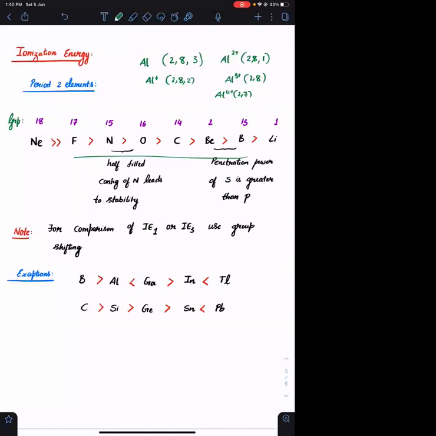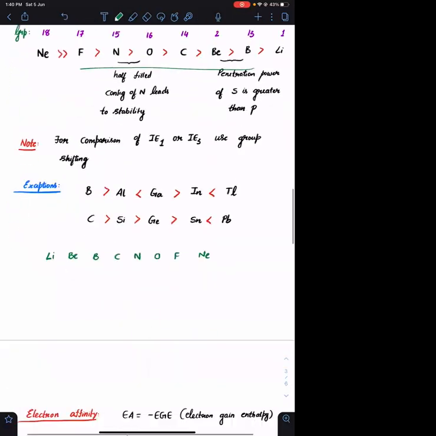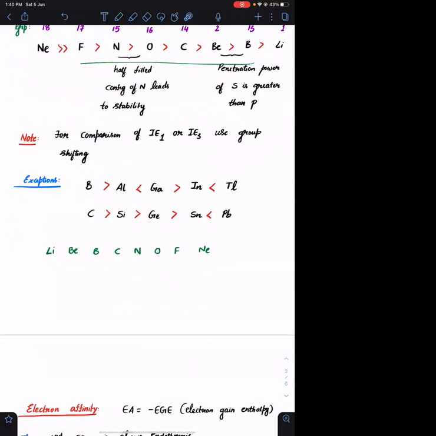The general order of elements is lithium, beryllium, after beryllium boron, after boron carbon, then you have nitrogen, then oxygen, then fluorine, then neon. What is the expected order? Left to right, ionization energy increases.